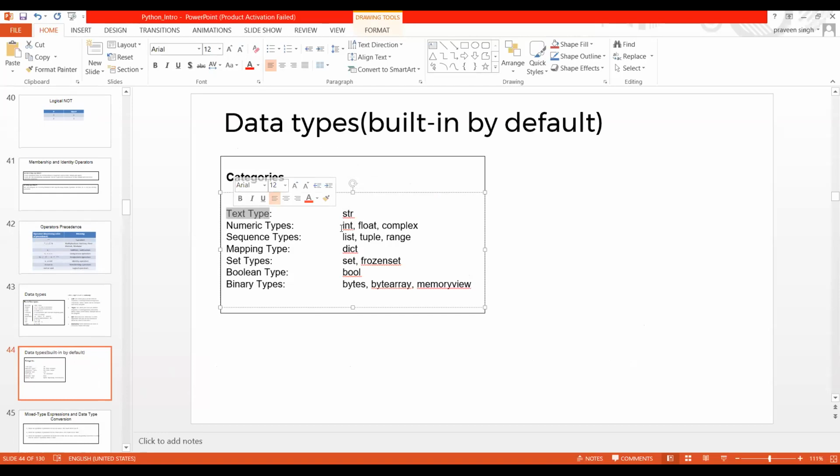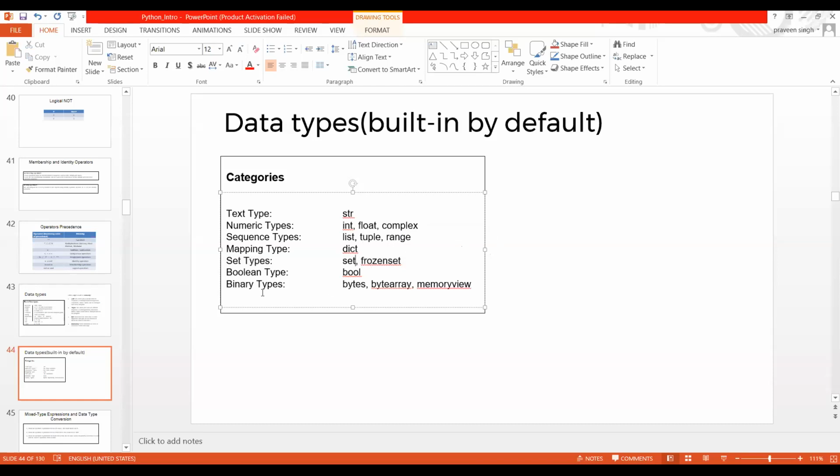Okay, now where exactly int, float, complex are being used: when we have numeric kind of data. When we have sequence type of data, meaning some order is being followed, or there may be some sequence, or where order matters, there we can use list, tuple and range. Okay, what about boolean type? Boolean type, true and false, where it is required, whether you need it or not. Okay, what about set types? Set types, as it is written, are set and frozenset. I rarely use frozenset, but there is another type in set, called frozenset.